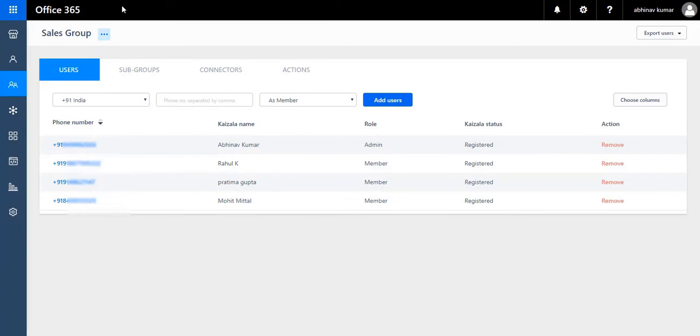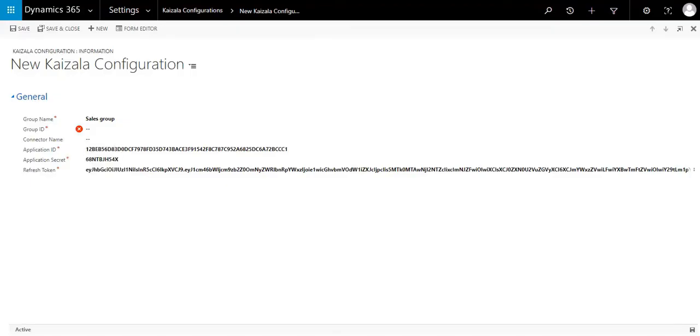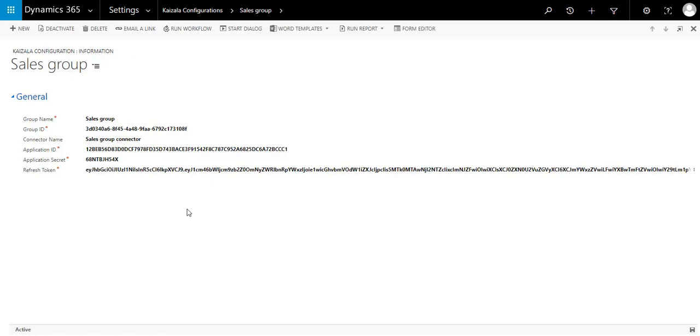Now go to the CRM and paste the group ID. Give the name of the connector which I created, so I'm giving sales group connector. After that, save the configuration. So the configuration is finished.